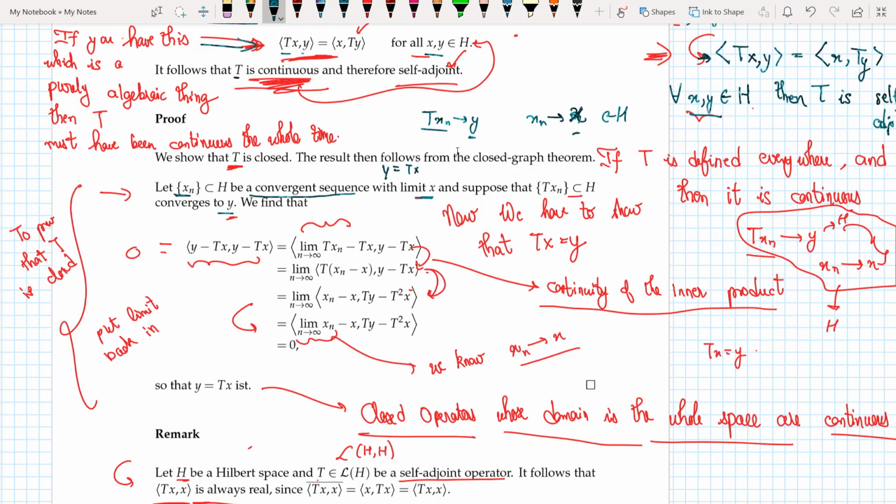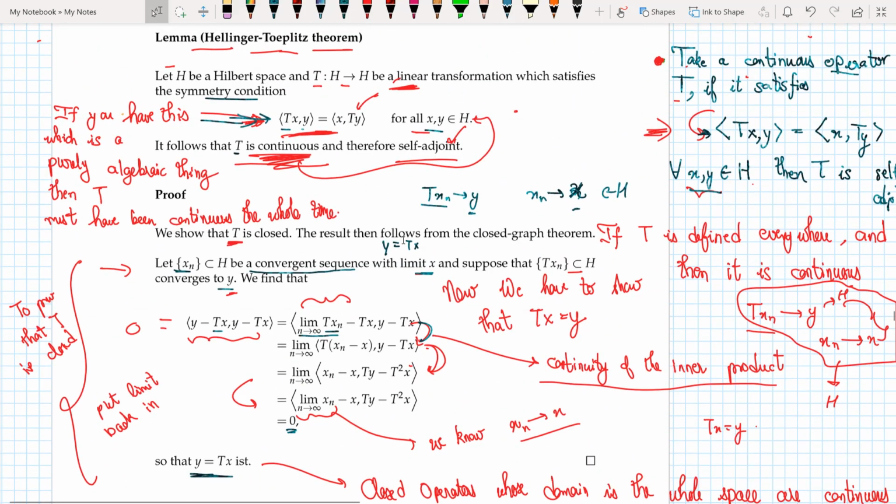The way I show it is I take the inner product of y minus Tx with itself, and then I replace y with its definition. See that Tx_n converges to y. Now I do a series of tricks. I take T outside in this step, and then I take T to the other side, since this was given. Then I take the limit inside, and it gives me 0. Thus, I can show that y is equal to Tx. So that was the Hellinger-Toeplitz theorem.